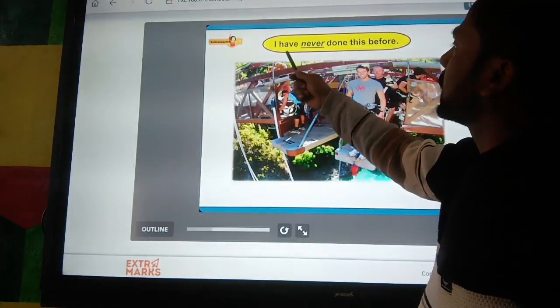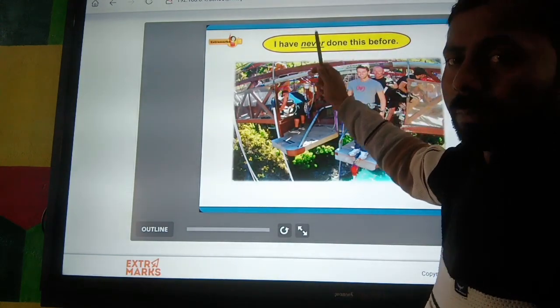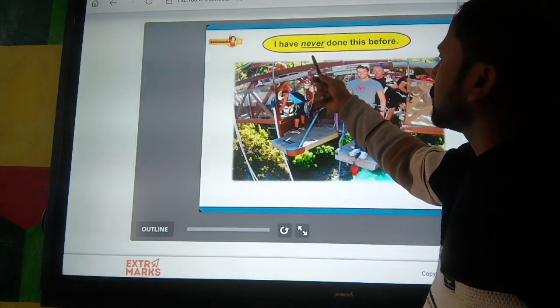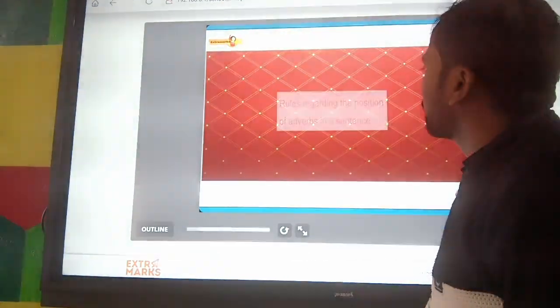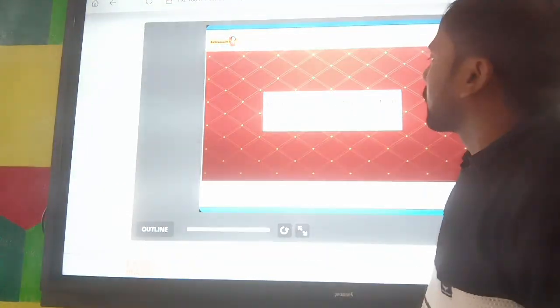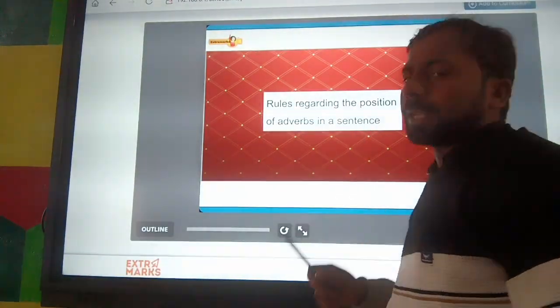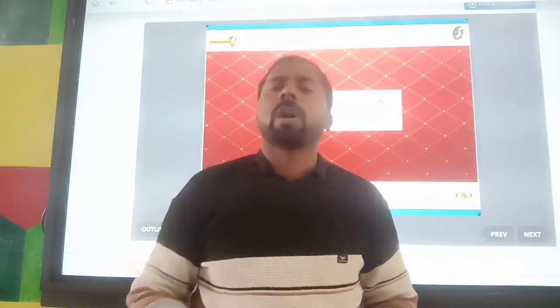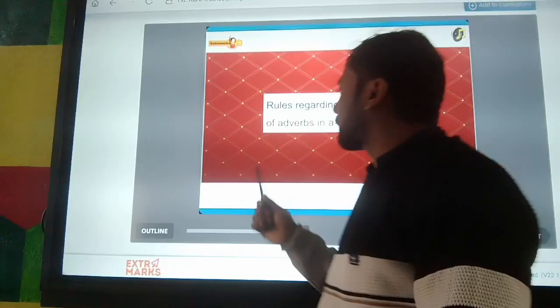You can see here an example: I have never done this before. Here the action was performed never, so this word is known as an adverb of frequency. Now, rules regarding the position of adverb in a sentence. It means in which place we can use the adverb, or what is the position of the adverb in a sentence.